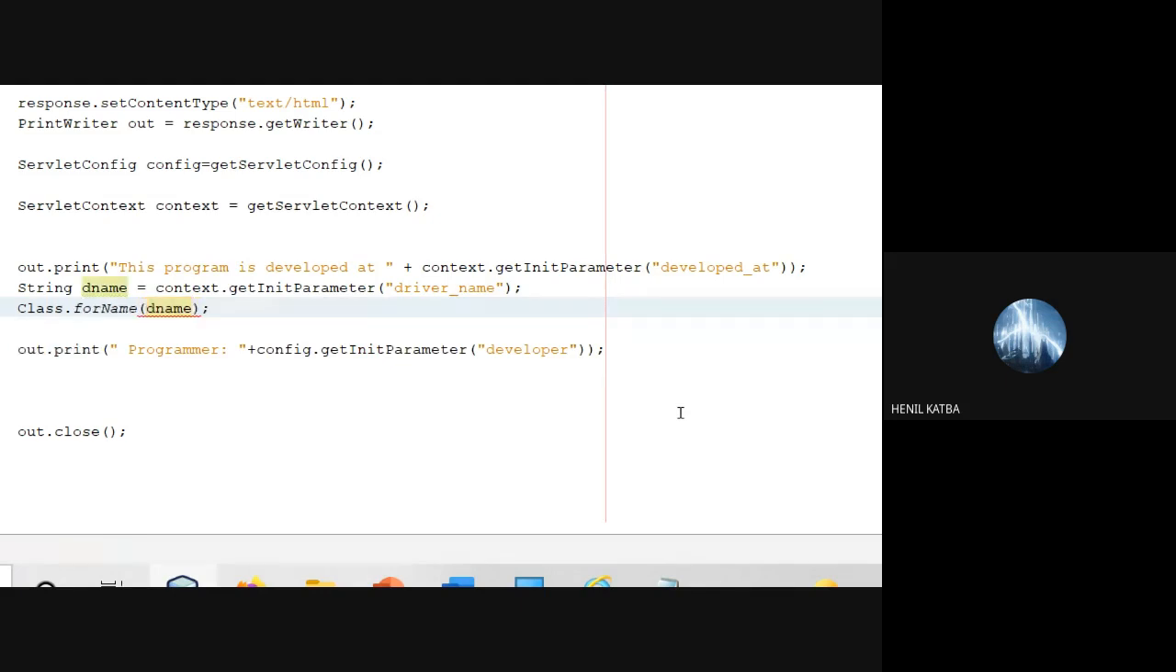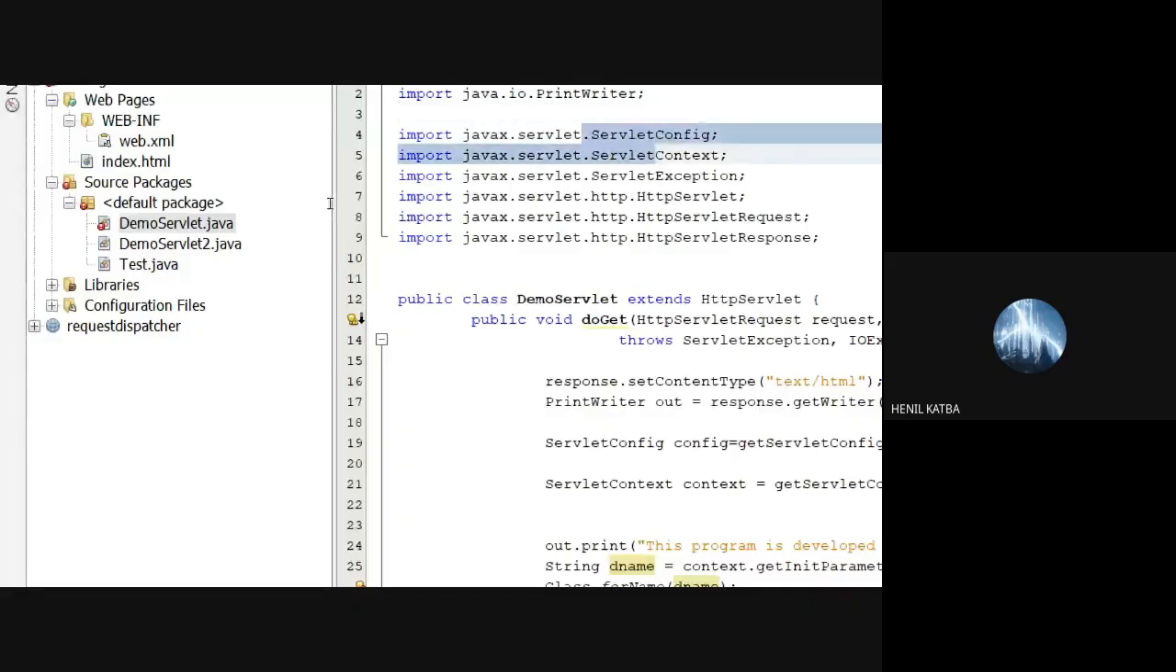Fine? So if I'm changing after 5 years from MySQL to Oracle, it's fine. I do not need to change the code. The only thing I have to change is the variable dname over here. So that is the advantage. Okay? Is there any question or doubt? To use context and config, you need to import javax.servlet ServletContext and ServletConfig. Fine.